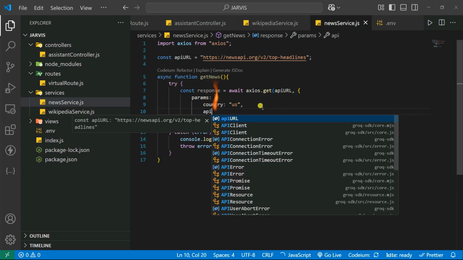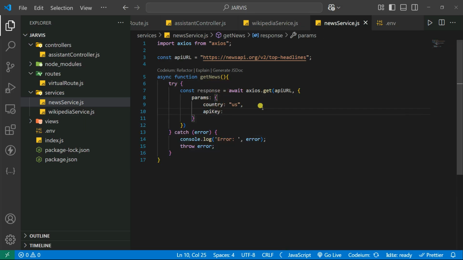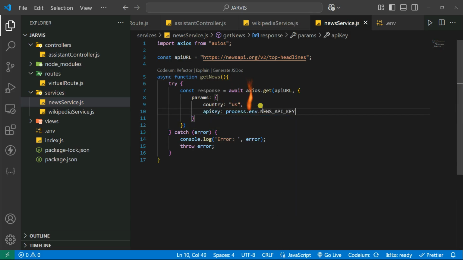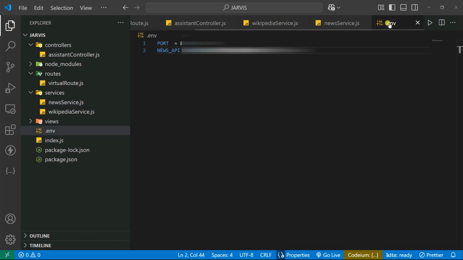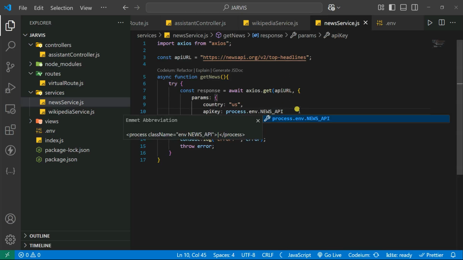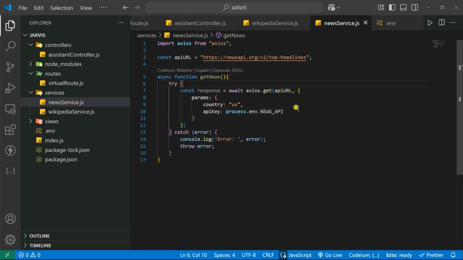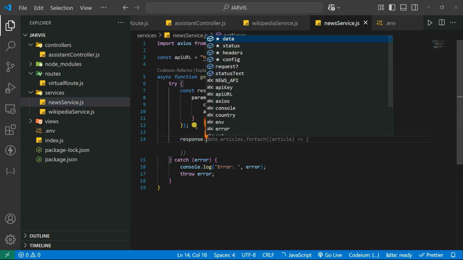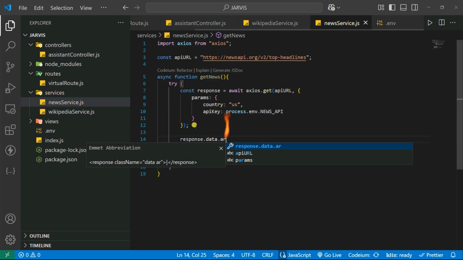So let's say apiKey, and then you're going to access it from the .env file. Let's say process.env, and then you give the name of the variable called NEWS_API. This is set inside our environment variable, and this is nothing but my API key. Now from here we're going to access the articles. So in our response variable it will store, so we can access it. Let's say response.data.articles.